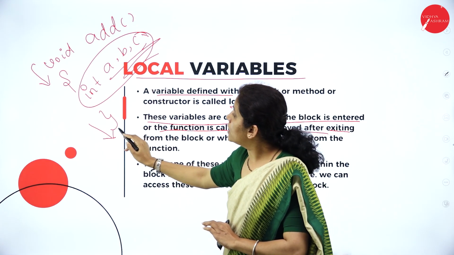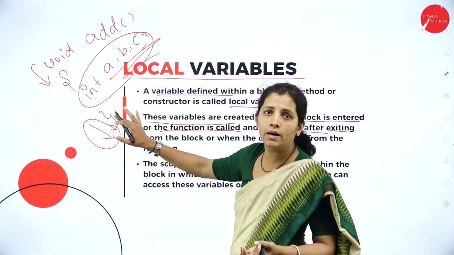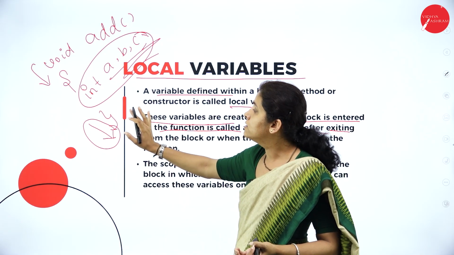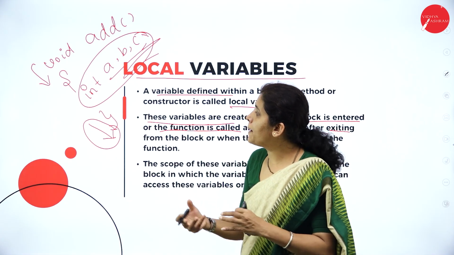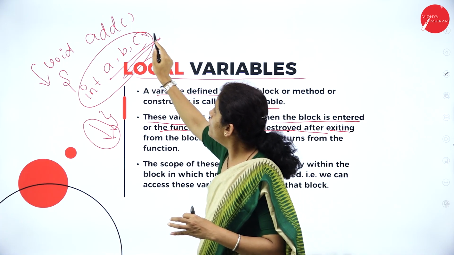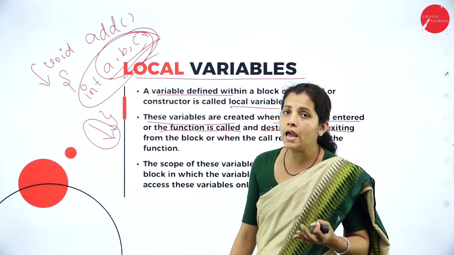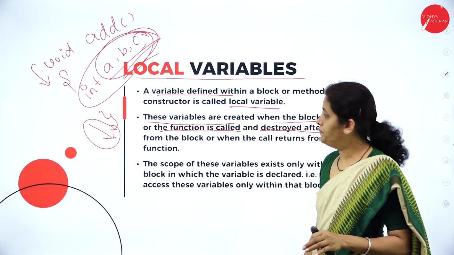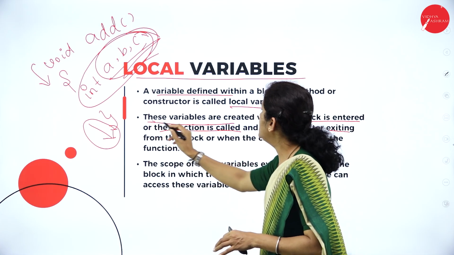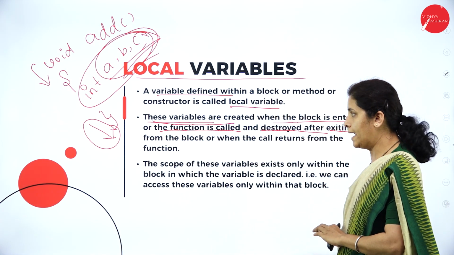When the control passes, the execution is over. Now there is nothing to do. What's going to happen? The memory allocated for the variables A, B and C is removed. These variables are created when the block is entered.